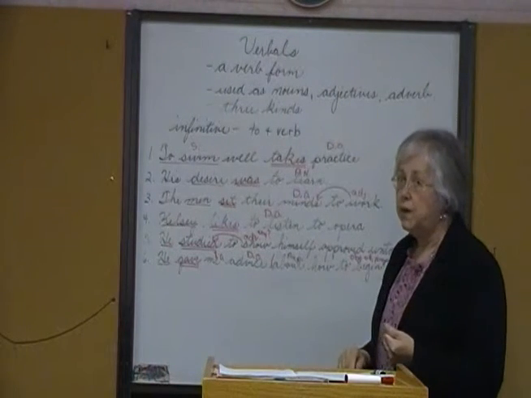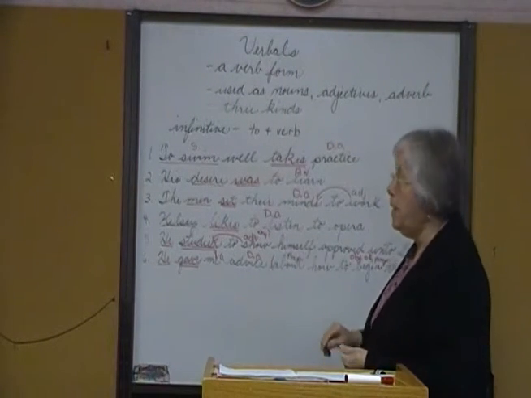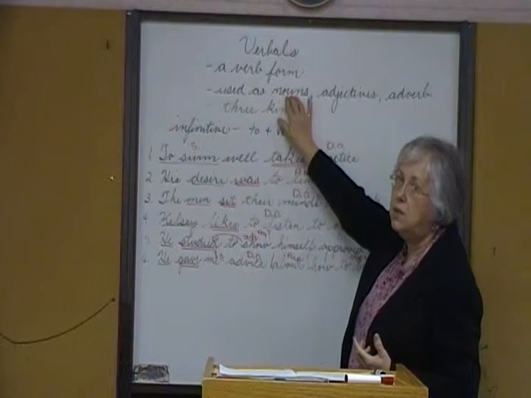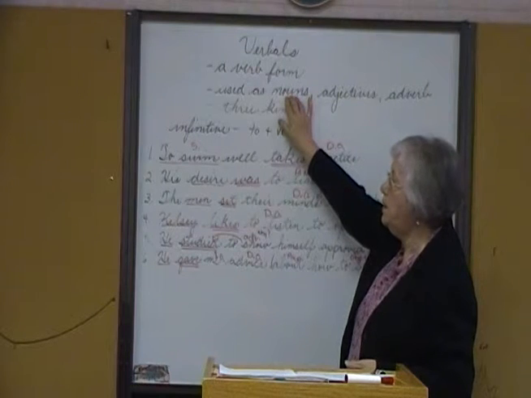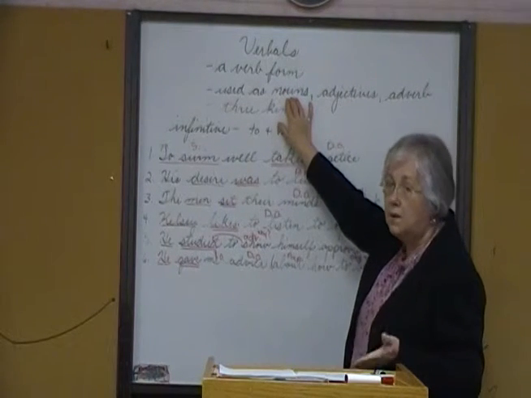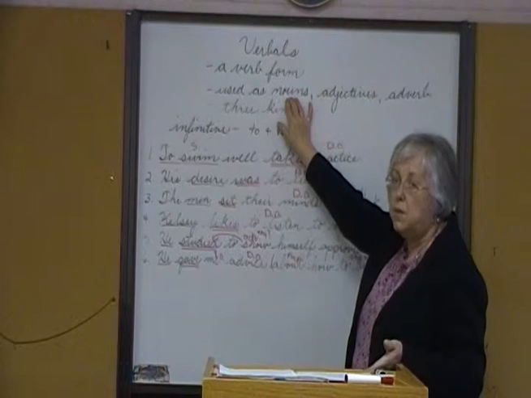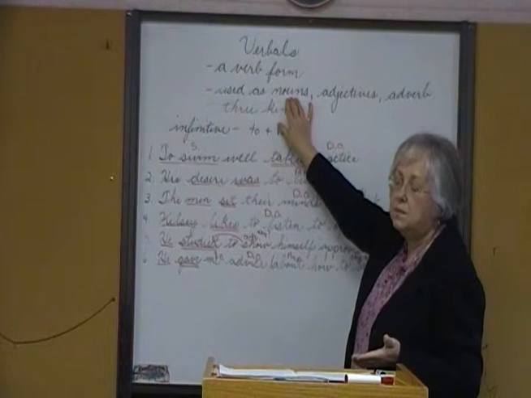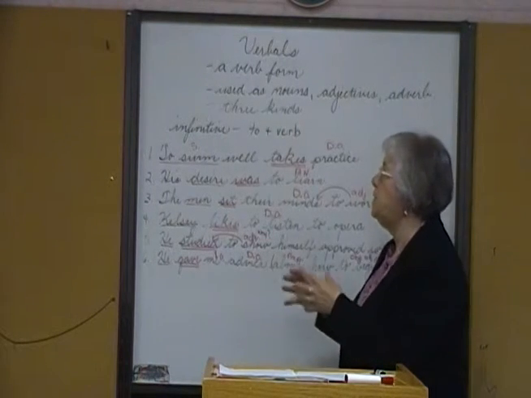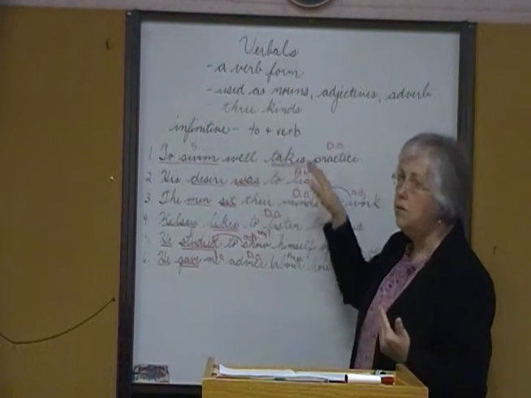You have the gerund. The gerund is a verbal noun, always used as a noun. Always ends in ing. It's a constant, always ends in ing. The gerund can be used as a subject, direct object, predicate nominative, object of the preposition, and an appositive. And then lastly, we have the infinitive. And the infinitive is to plus a verb.